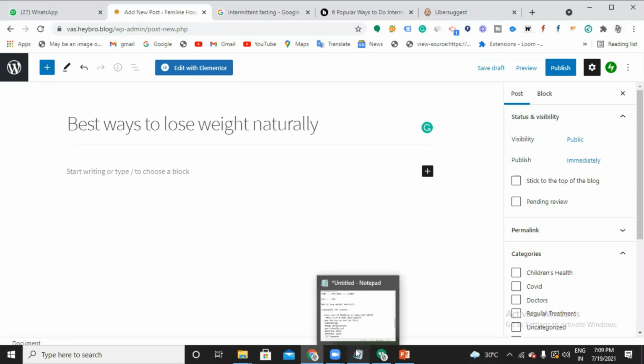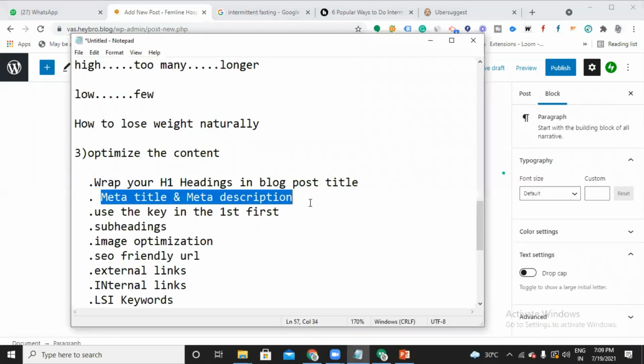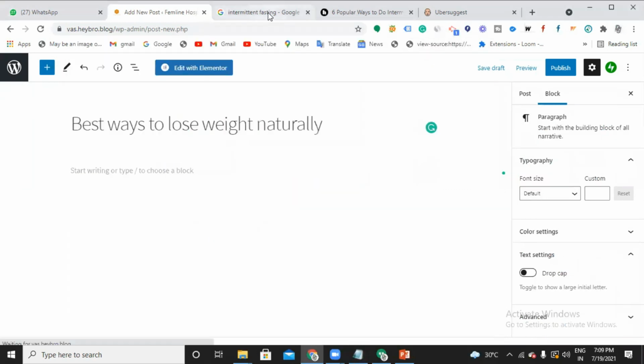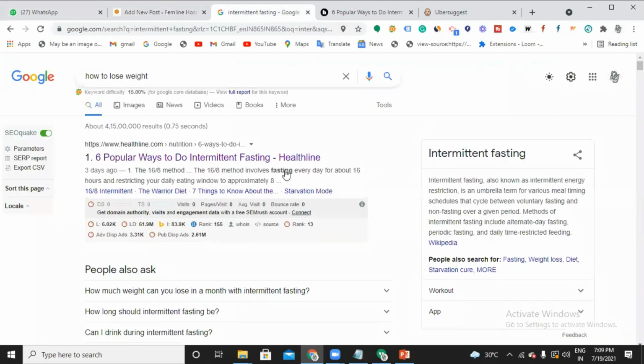Next thing is your meta title and meta description. What is this meta title? If you come back to the SERP, this is our SERP, right? You can see this blue line appearing over here: 6 popular ways to do intermittent fasting.